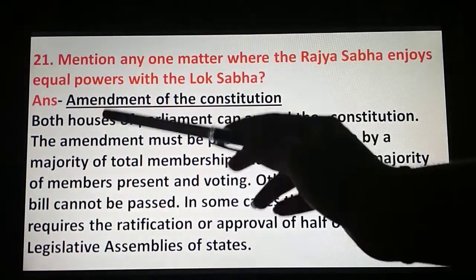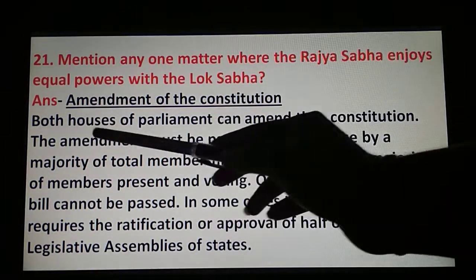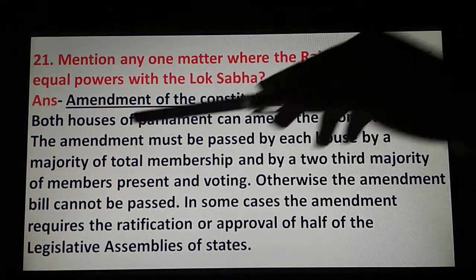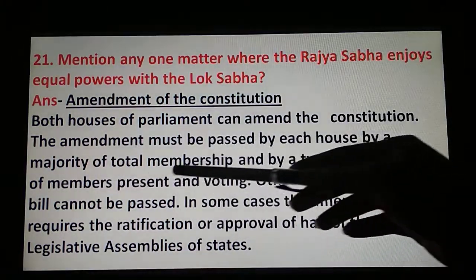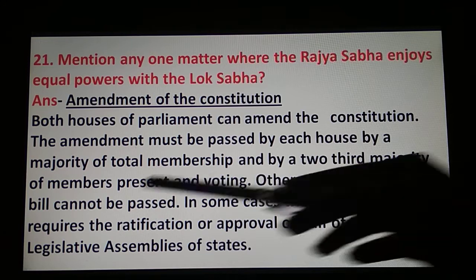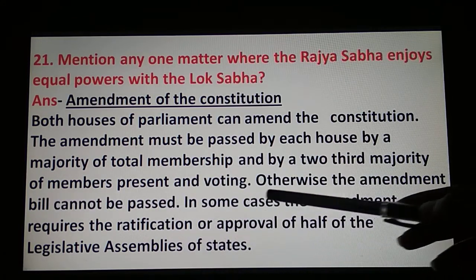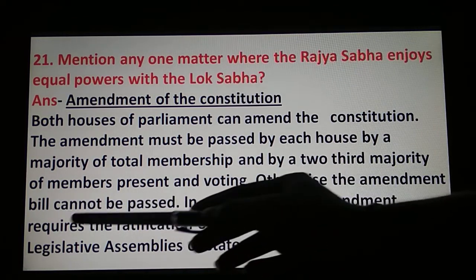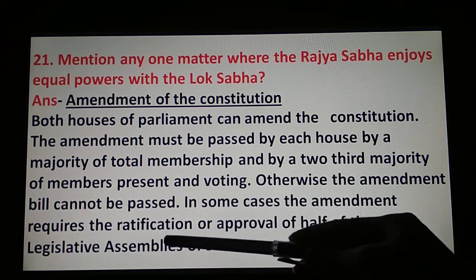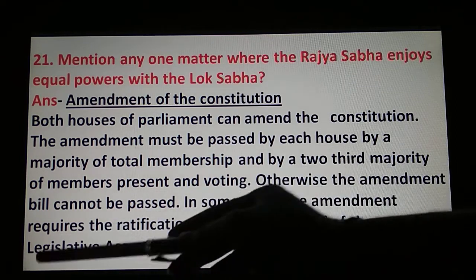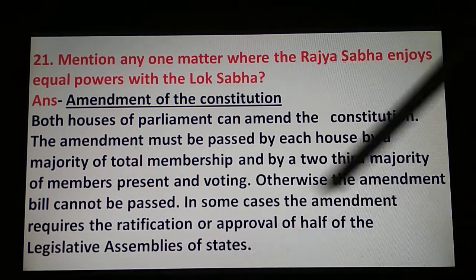Answer is, amendment of the Constitution. Both houses of Parliament can amend the Constitution. The amendment must be passed by each house by a majority of total membership and by a two-third majority of members present and voting. Otherwise, the amendment bill cannot be passed. In some cases, the amendment requires the ratification or approval of half of the legislative assemblies of states.